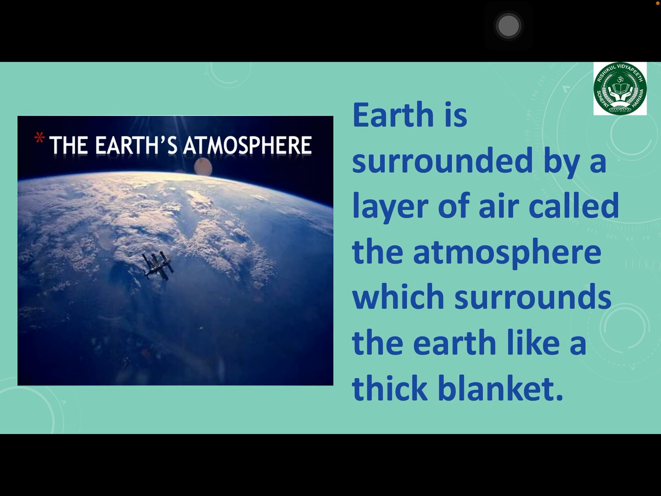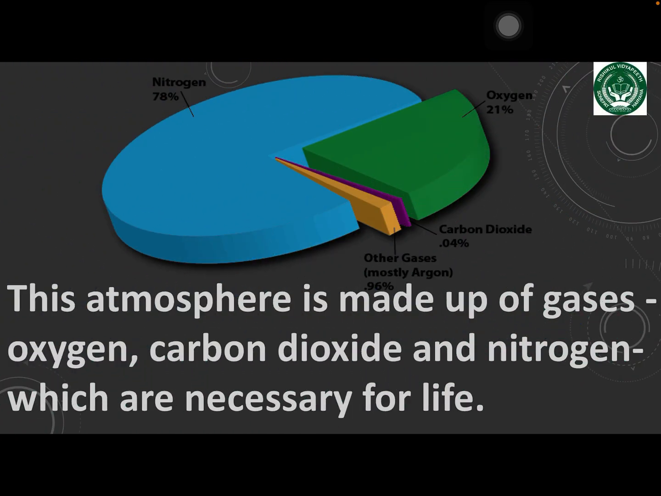All living things need air to breathe. The earth is surrounded by a layer of air called the atmosphere, which surrounds the earth like a thick blanket. This atmosphere is made up of gases, oxygen, carbon dioxide, and nitrogen, which are necessary for life.